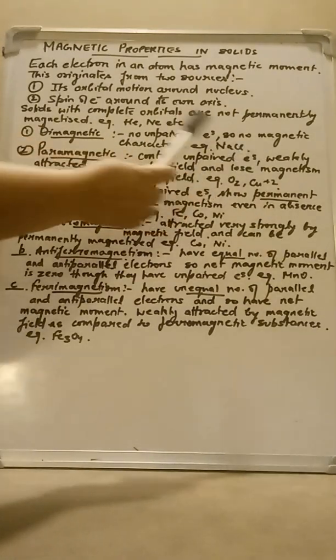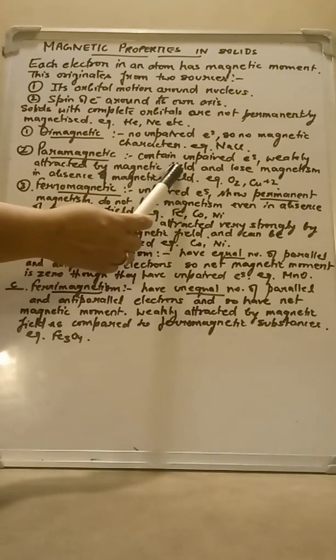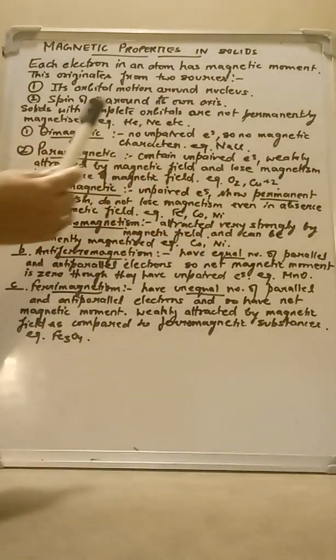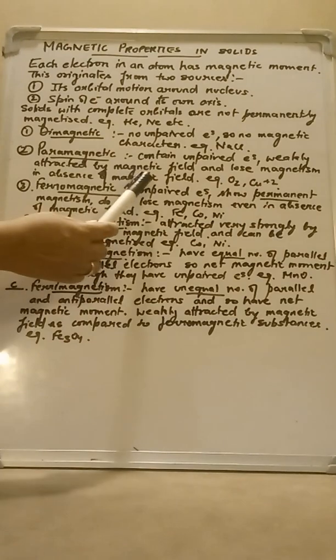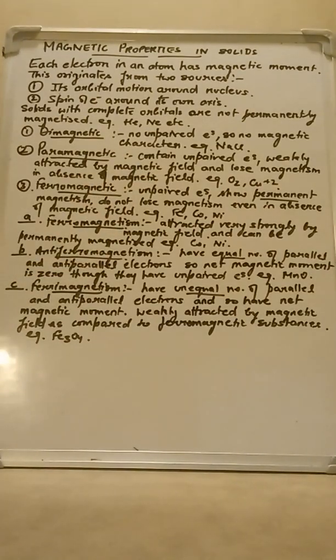However, they are weakly attracted by a magnetic field and lose their magnetism in the absence of the magnetic field. So if the magnetic field is removed, then they lose their magnetism also. Examples of such paramagnetic substances are oxygen and the copper ion.